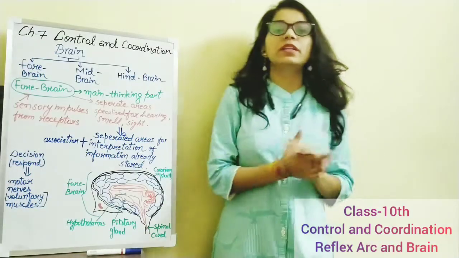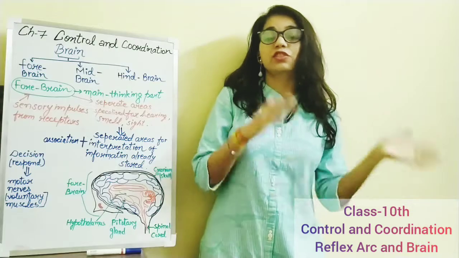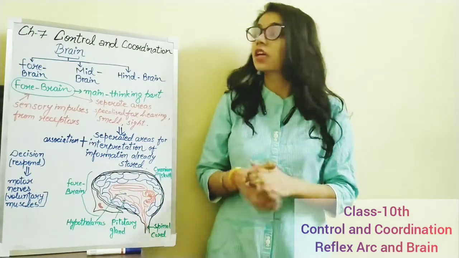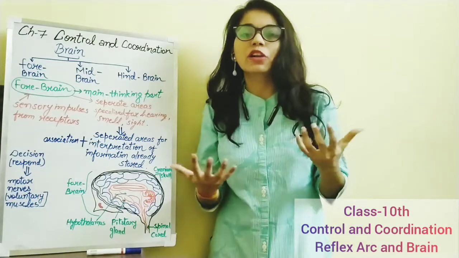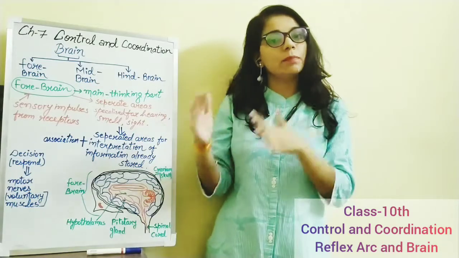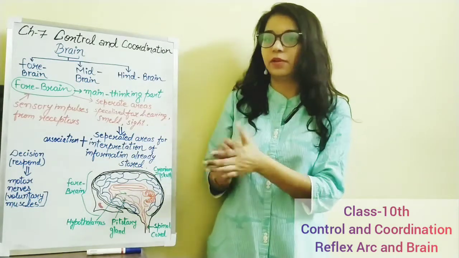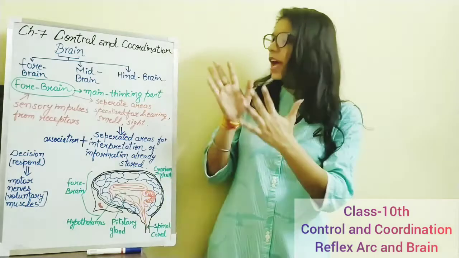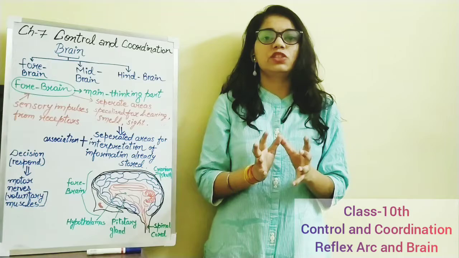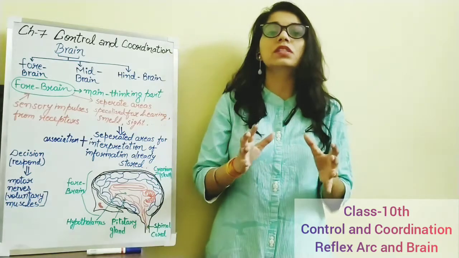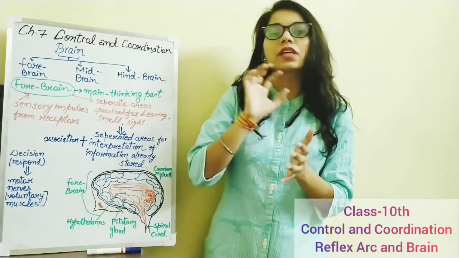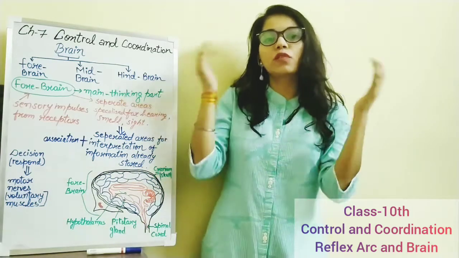Okay learners, as we are done with the reflex action, reflex arc, and then the work of the PNS and CNS, let's talk about the brain. Which part of the brain is responsible for what kind of response? So the brain has three parts: forebrain, midbrain and hindbrain. The forebrain is also known as the main thinking part. The forebrain receives all the information from the receptors, which are present in our sensory organs. So receptors send the messages, the information, to the forebrain.